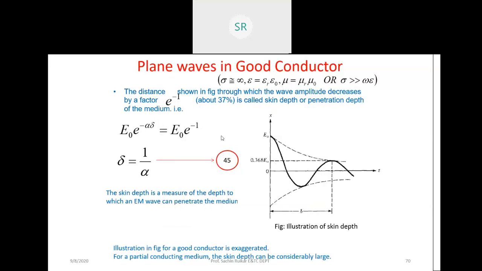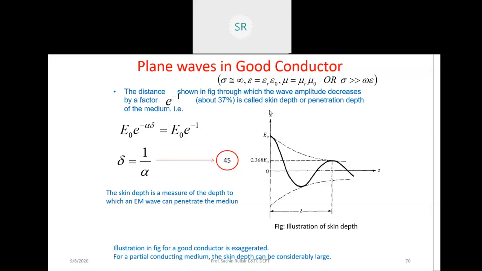Now, yesterday we have seen the various mediums: the free space medium, lossy dielectric medium, lossless dielectric medium, and a good conductor. So our aim here is to learn about that. What is the conductor here?